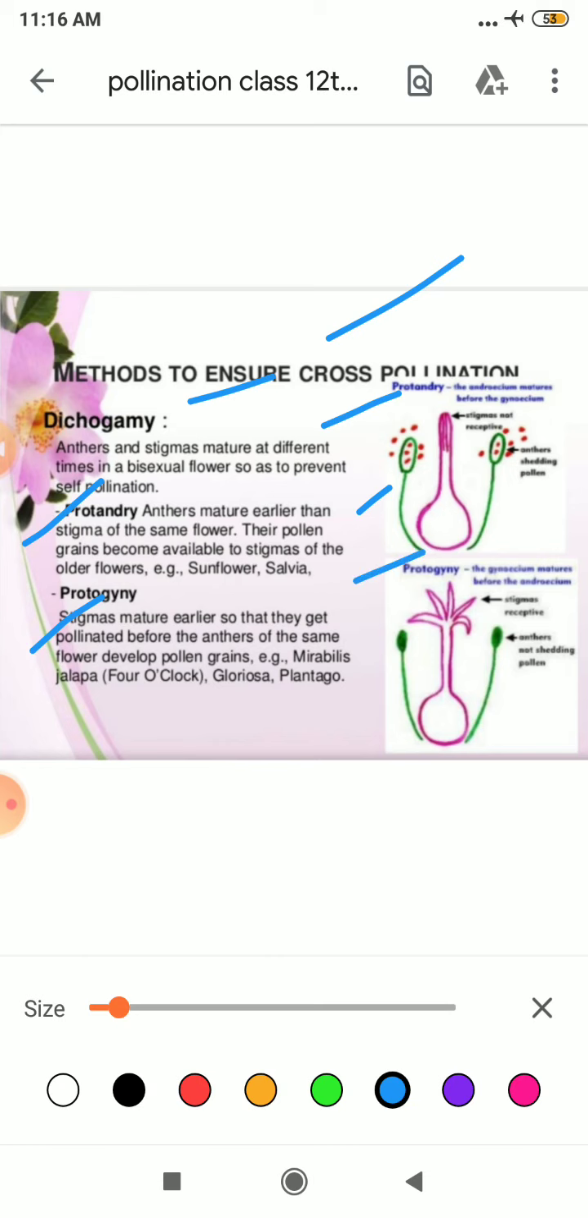Whereas in case of protogyny, gyne means what? Gynoecium means female part. So here the stigma matures earlier, so that it gets pollinated before the anthers of the same flower develop pollen grains. Clear? An example of this is Mirabilis jalapa. I am sure you know about this flower, because we have studied it in genetics also, commonly known as four o'clock. Then gloriosa and plantago. Clear?